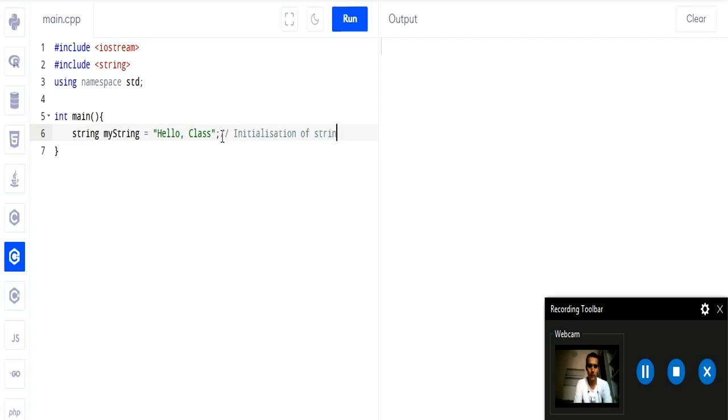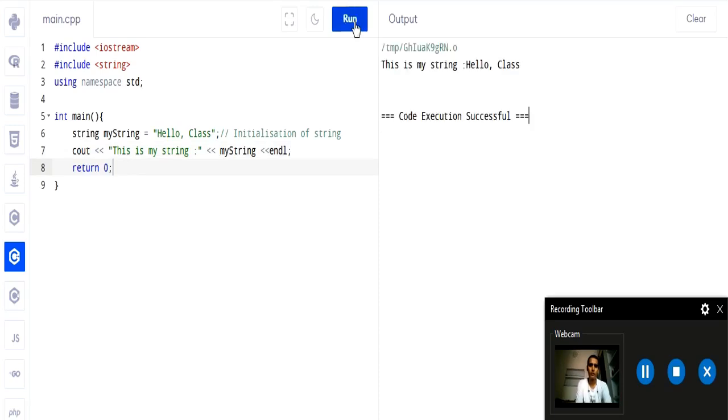So this is called initialization of a string. First you write the data type, then your variable name, and you assign some string to it like this in double quotes. Now in the next line we will print it out on our console. So cout, and here we can write some statement in double quotes like "This is my string", and then pass the variable name which is myString, and end the line, and if everything is right then return 0. So this is how we initialize our string. Now run it. So here is the output: This is my string hello class.